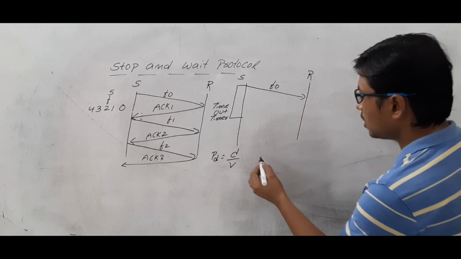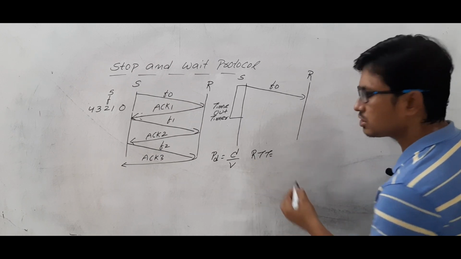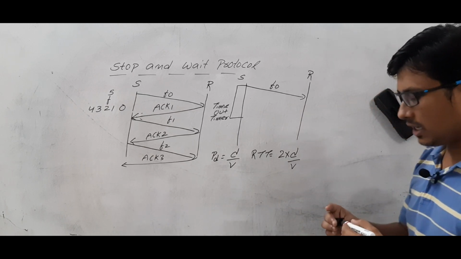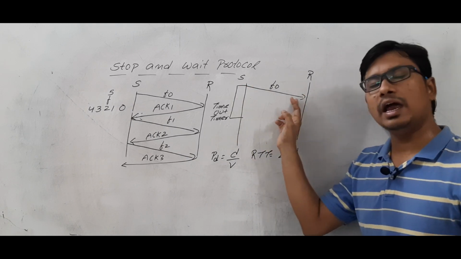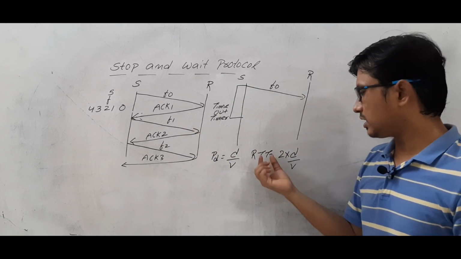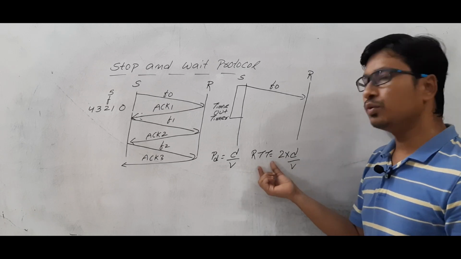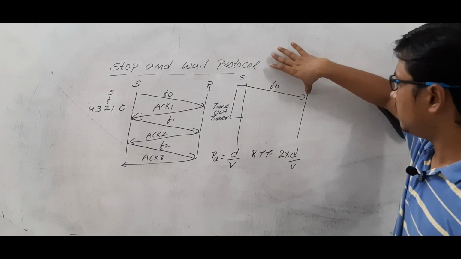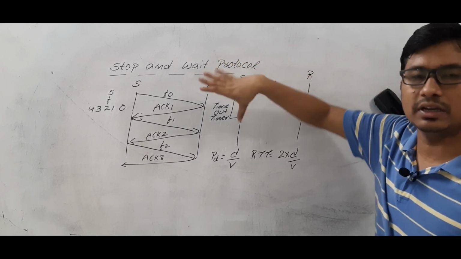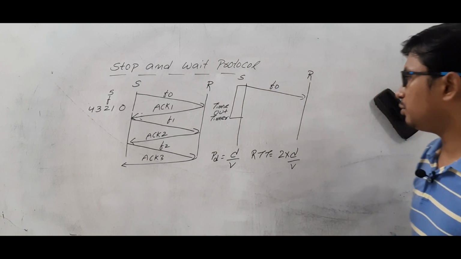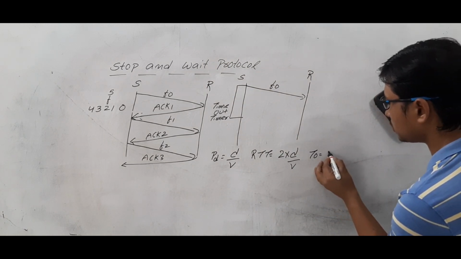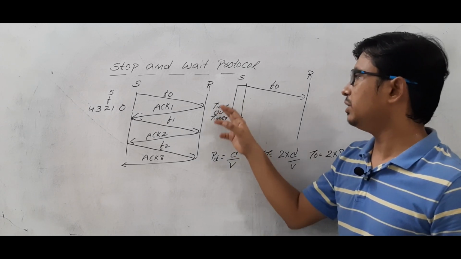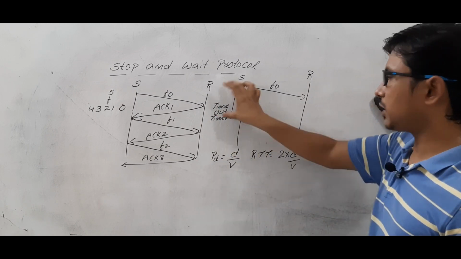So round trip time, RTT, is equal to 2 into propagation delay. Round trip time means the packet going from sender to receiver and coming back to the sender again. That time we call the round trip time, which is equal to 2 into propagation delay, because from here it has to go 1 propagation delay, and to come back here is another, so it is 2 propagation delays. Now timeout timer is equal to 2 into round trip time. So that is the maximum time we are keeping. We will keep the timeout timer as 2 into round trip time and we will wait.